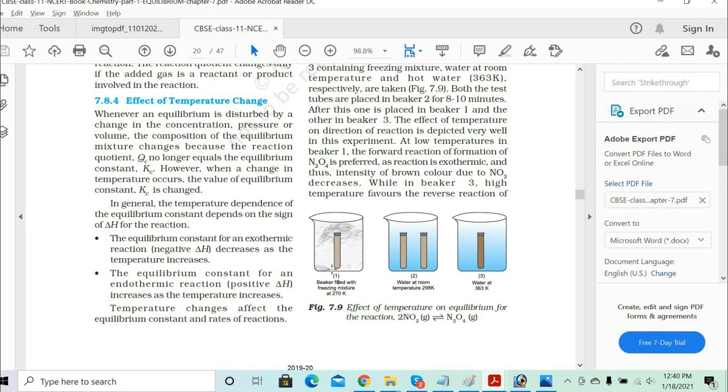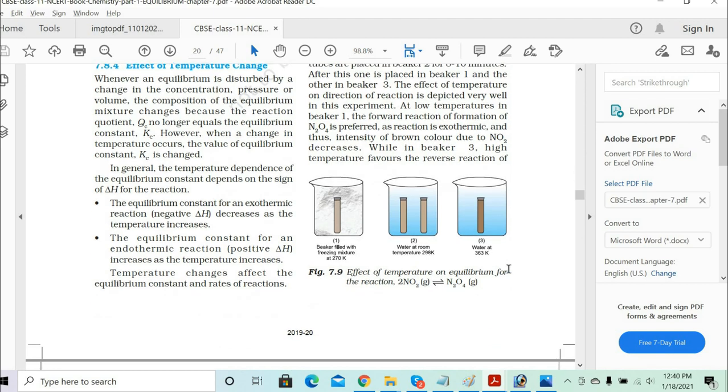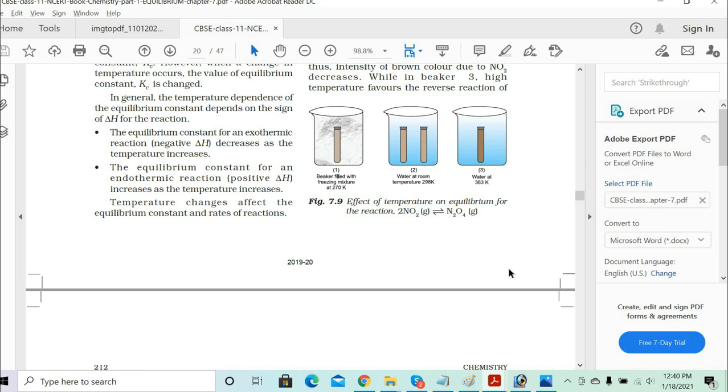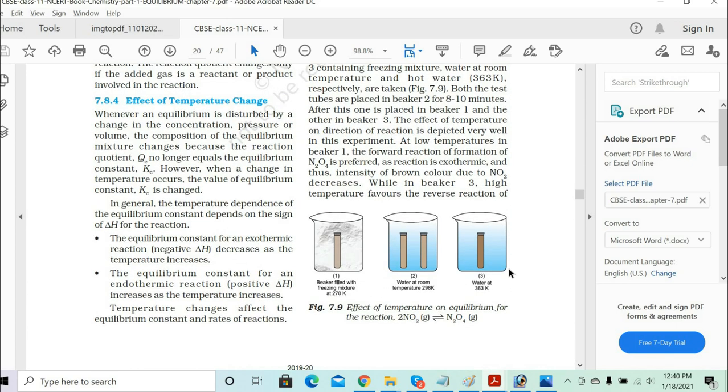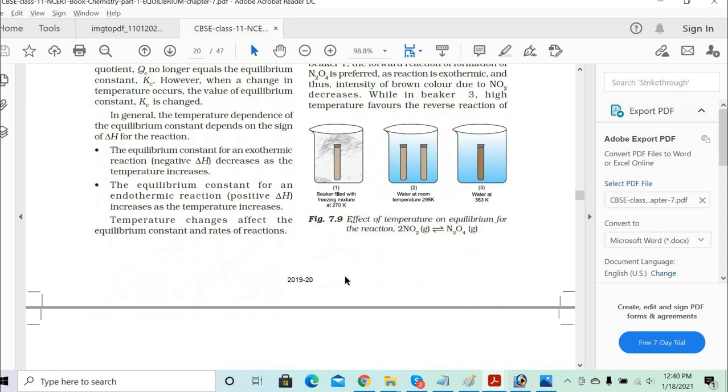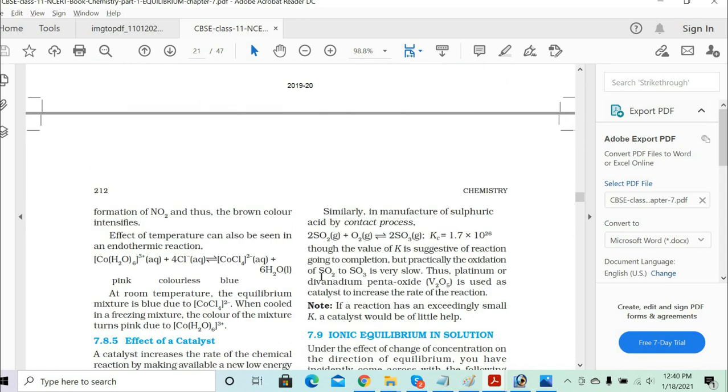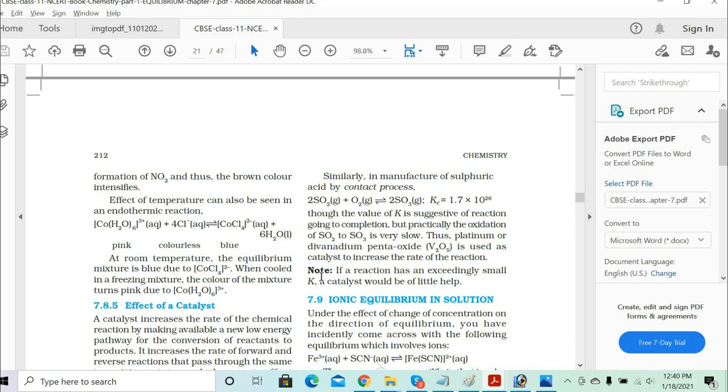At freezing temperature, you see that the brown color changes to colorless. But at the higher temperature, you see the brown color intensity remains the same. So we can directly say that the higher temperature is favoring the reverse reaction, whereas lower temperature is favoring the forward reaction. Is it clear? Yes, sir. Clear. Excellent.